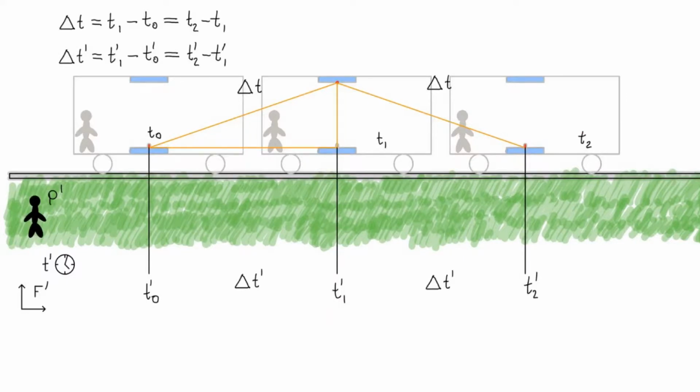The hypotenuse of the right triangle is c times delta t prime, because it is the distance the photons have traveled between the mirrors as perceived by P prime. The short cathetus is c times delta t, because this is the distance the photons have traveled between the mirrors as perceived by P. Finally, we have the long cathetus, which has the length v times delta t prime, because this is the distance that the train car has traveled between the two events.